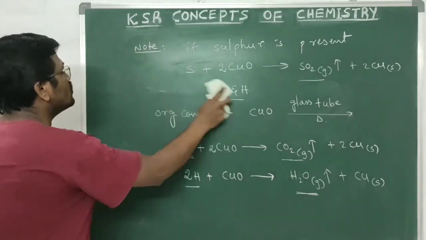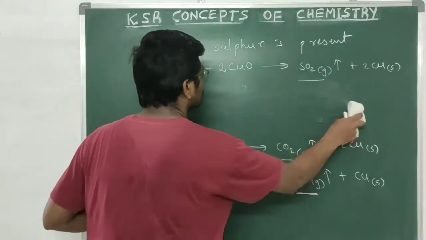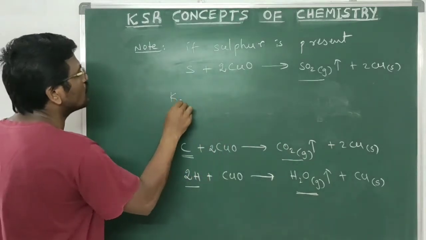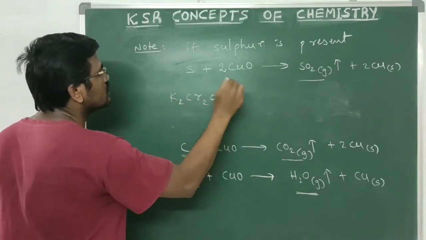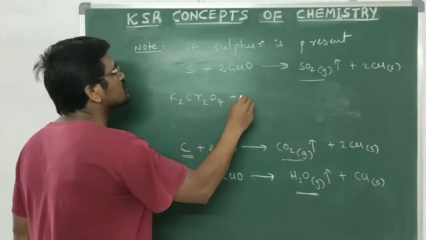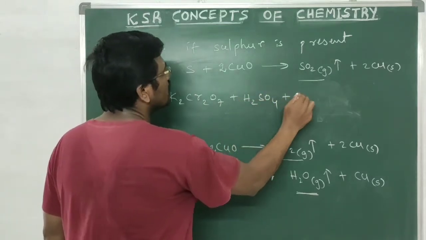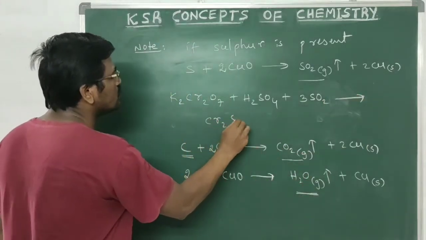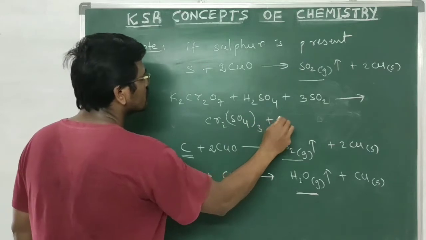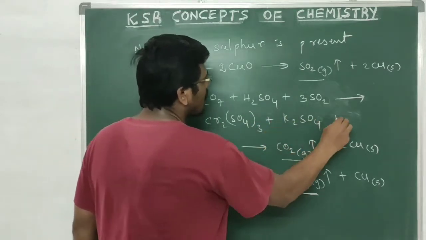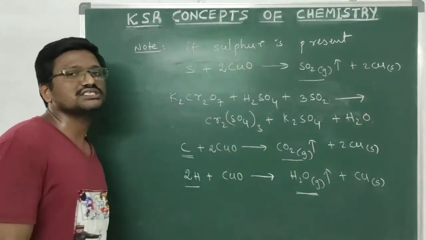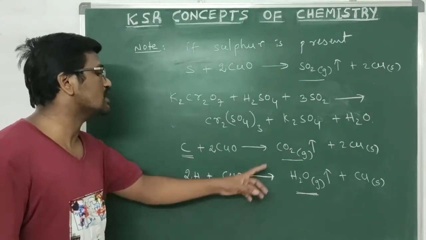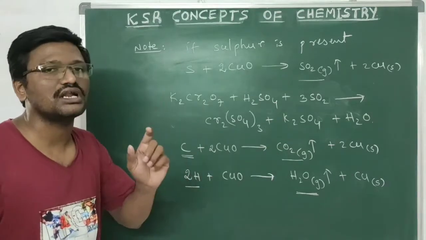That is, the evolved gaseous mixture is passed through acidic potassium dichromate solution. The acidic potassium dichromate will react with sulfur dioxide and be converted into chromic sulfate, potassium sulfate and water. In this way the sulfur dioxide is removed, so the evolved gases contain only carbon dioxide and water vapor.